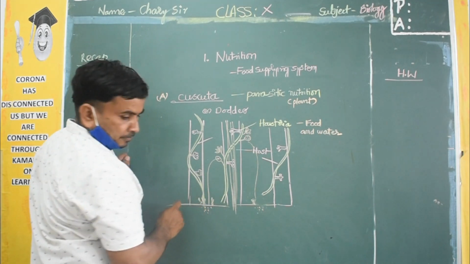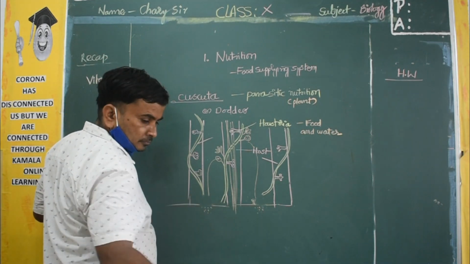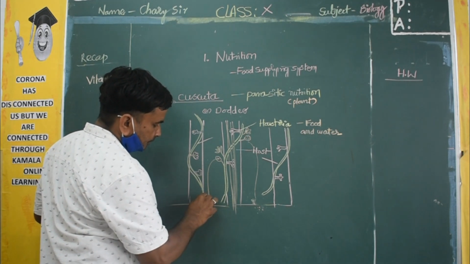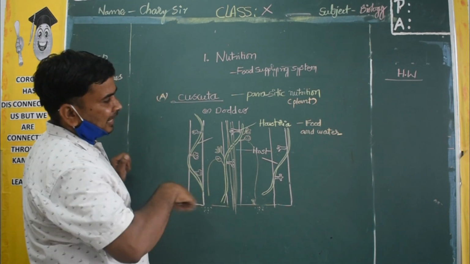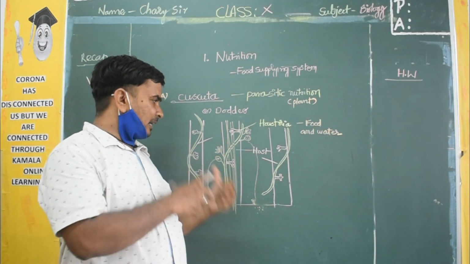Again the root will disappear. So this is the life cycle of this Cuscuta, the dodder plant. This is the actual mechanism of it.